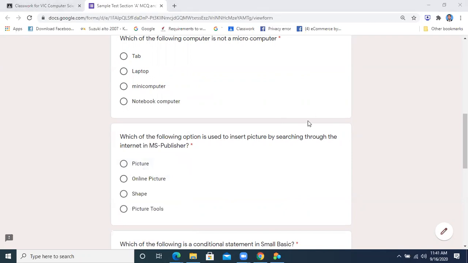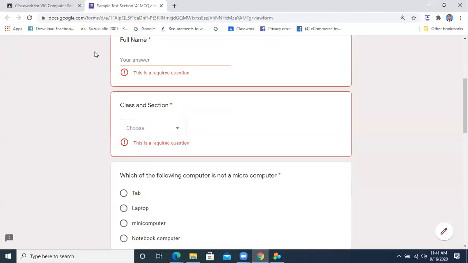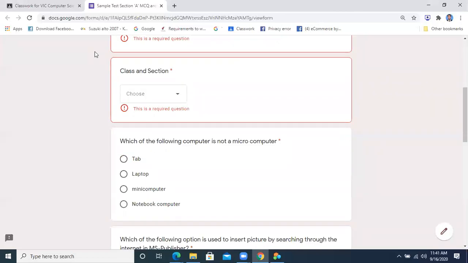Yes, Abdul Hadi. Sample test. Yeah, start it now.